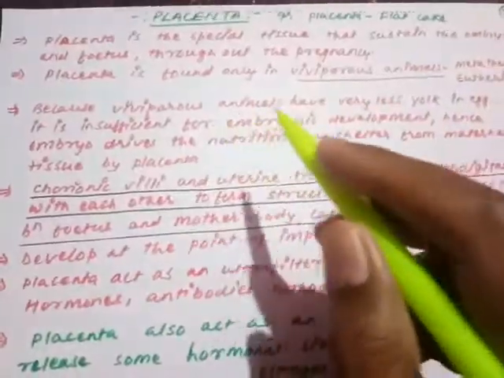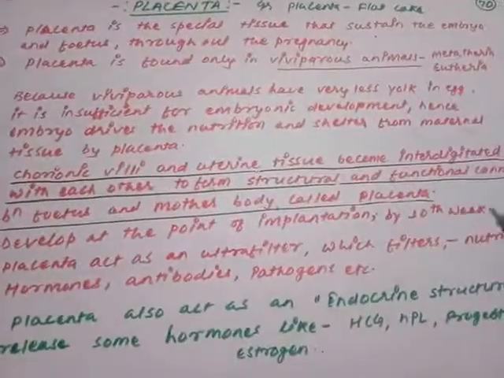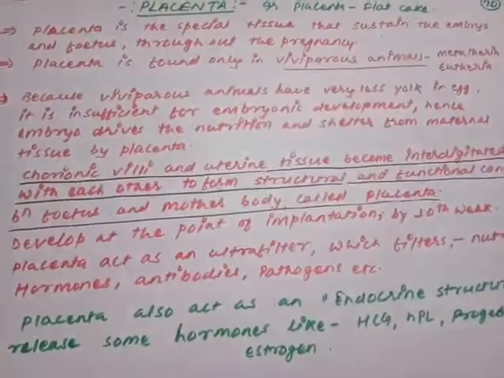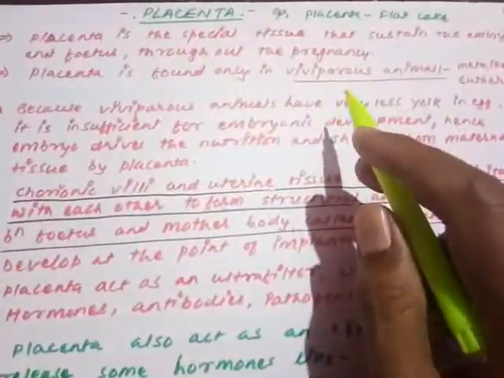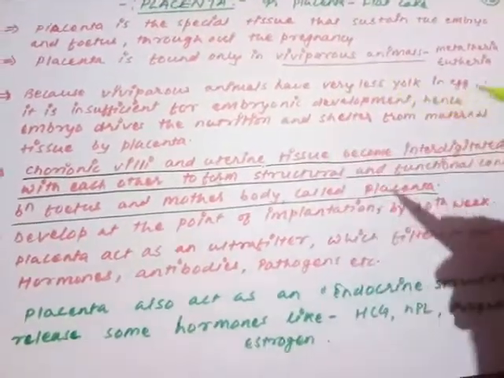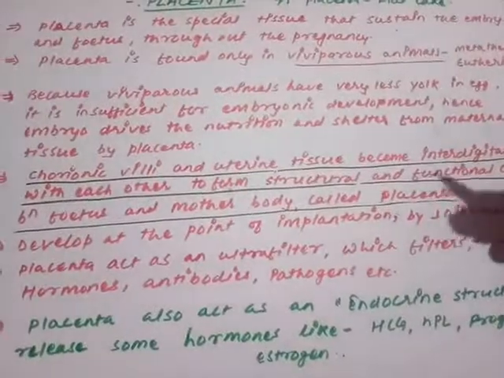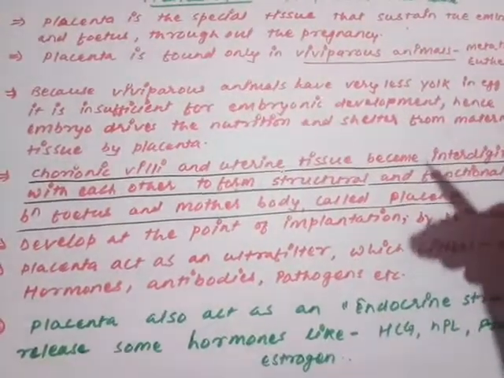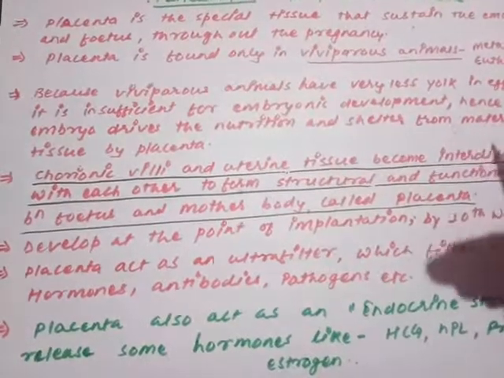So remember, placenta is the special tissue that sustains the embryo and the fetus throughout the pregnancy. And a very important point that I am just going to discuss, the placenta is found only in the viviparous animal. What does viviparous animal mean? The viviparous animal means the animals which give birth to their young ones. They are not the egg laying animals.